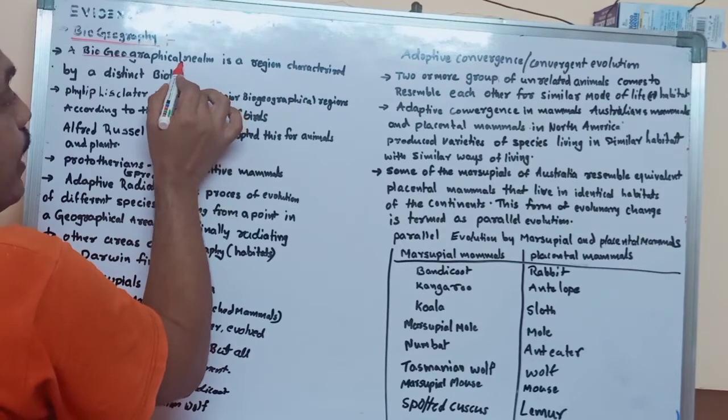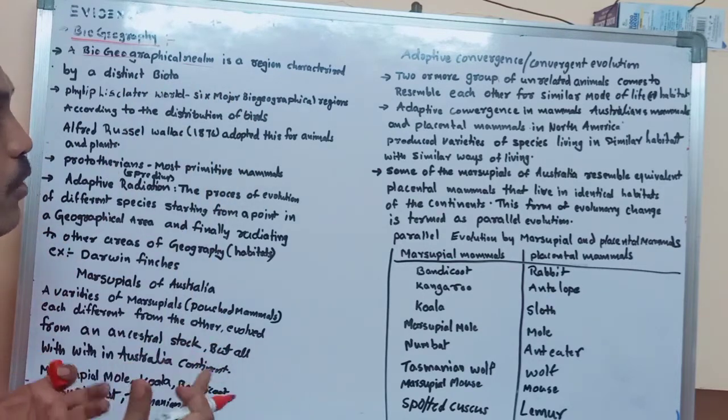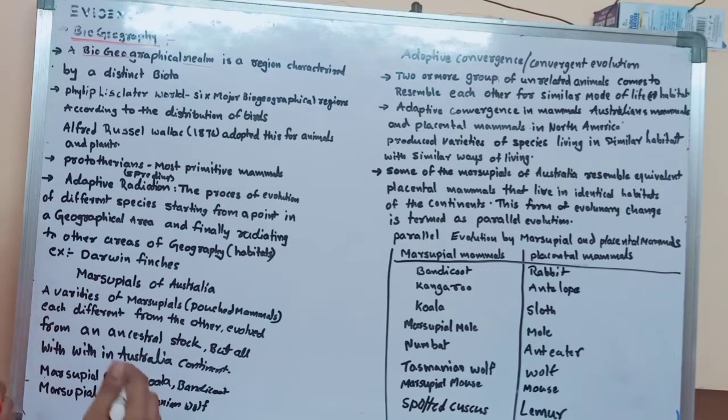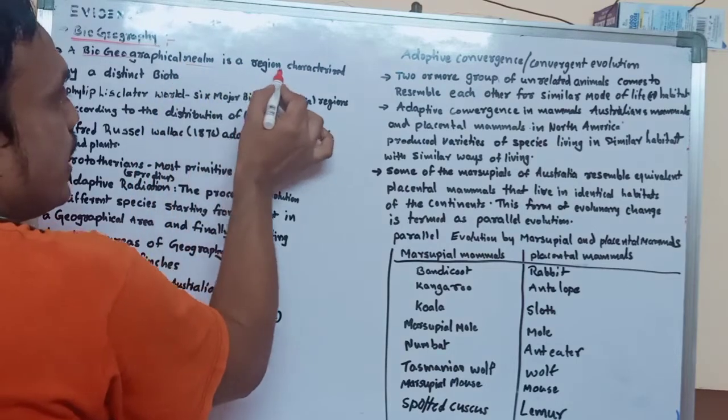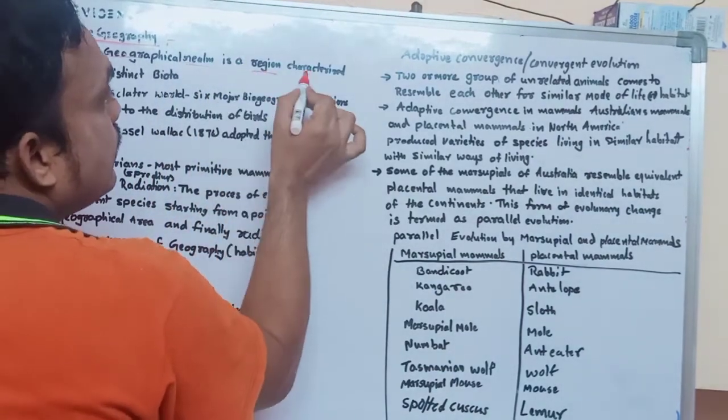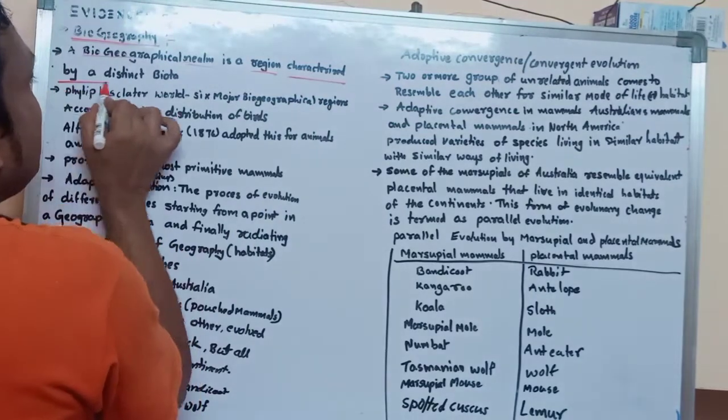What is a biogeographical realm? A biogeographical realm is a region characterized by a distinct biota.